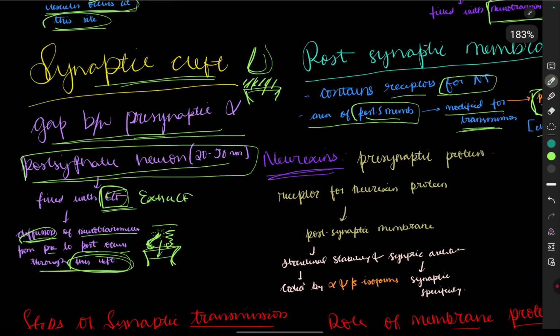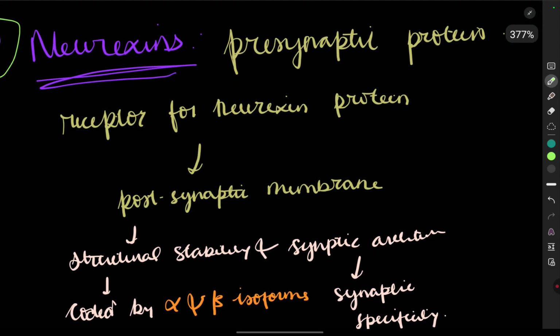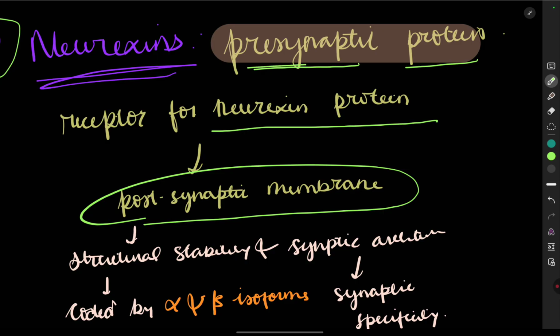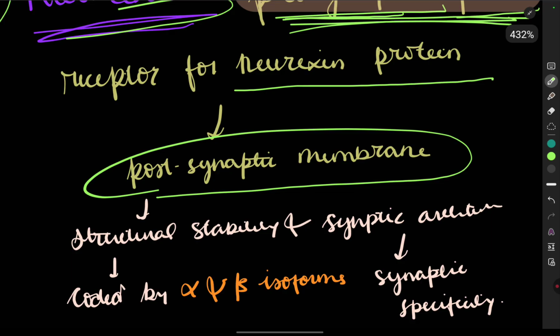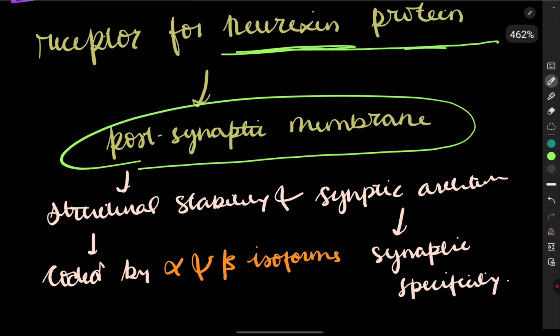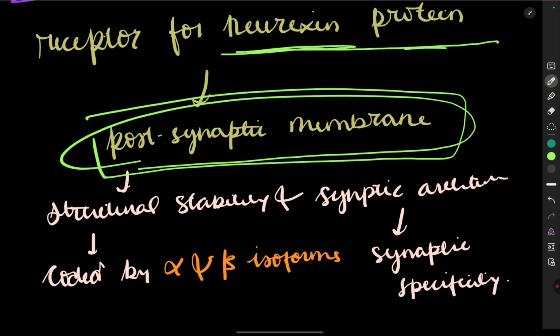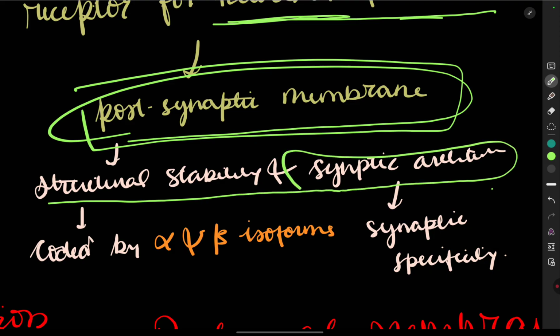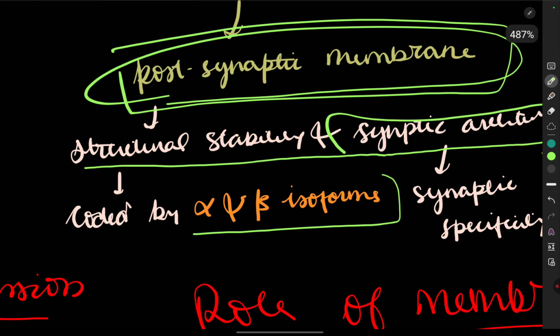Now we are going to see what neurexins are. They are presynaptic proteins. The receptor for this neurexin protein is present on the postsynaptic membrane, and it helps in binding. It provides structural stability and synaptic architecture, and is coded by alpha and beta isoforms.